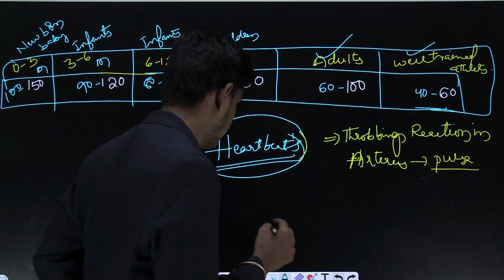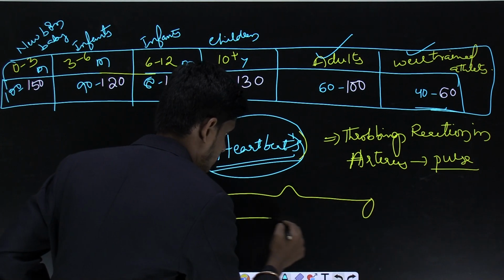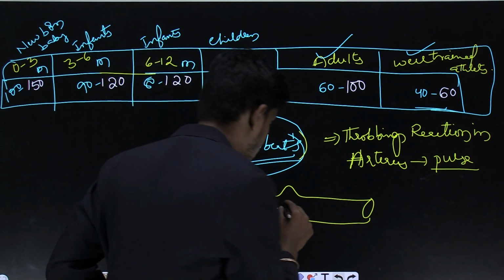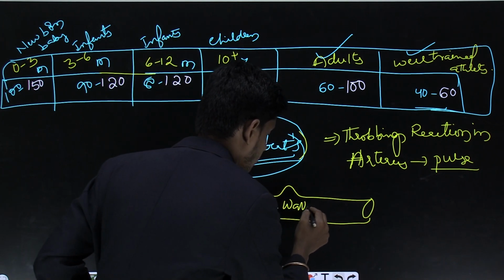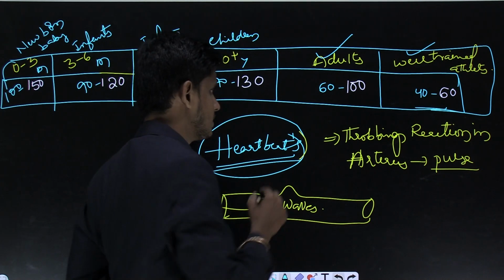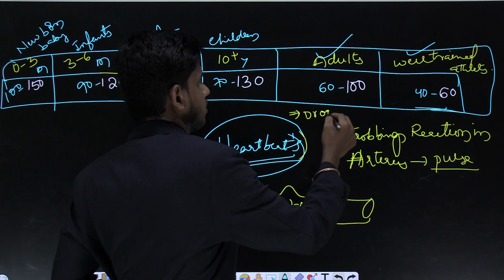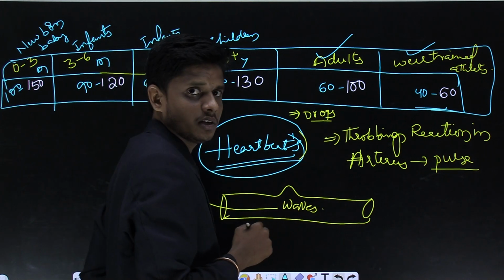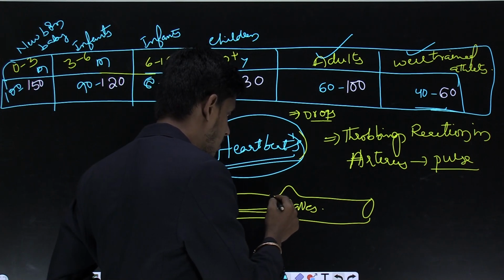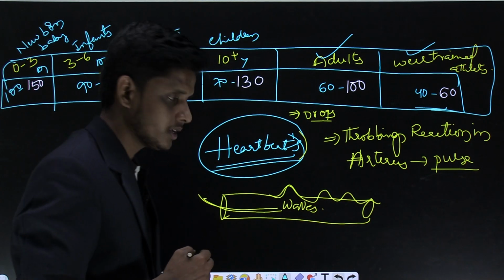If you take an artery, the blood flows through the artery in the form of waves, whereas in the veins the blood flows as drops. Whenever the waves are seen in the arteries, the walls of the arteries bulge like this and like this, and you may call it pulse.